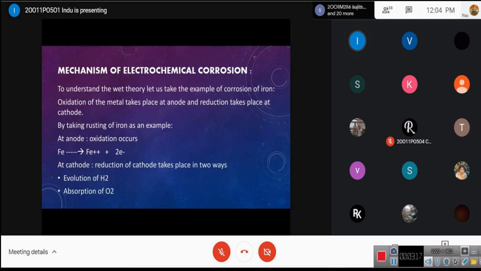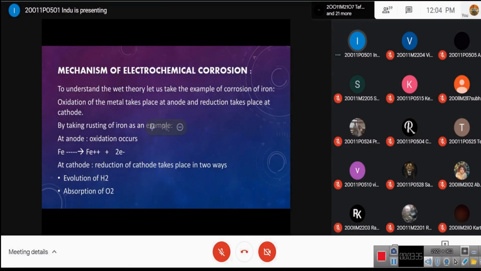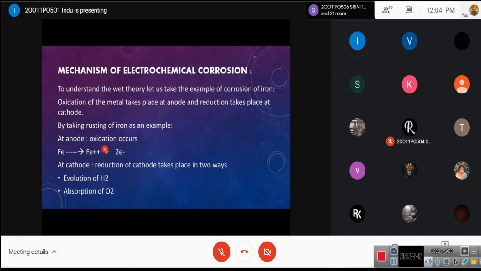So to understand this wet theory, let us take the example of the corrosion of the iron. We know that in a galvanic cell or a concentration cell, at anode oxidation takes place and at cathode reduction takes place. So by taking the rusting of the iron as an example, at anode oxidation takes place. That is, the iron gets dissolved into the ferrous ions, liberating 2 electrons. But at cathode, the reduction takes place in 2 ways. The first case is the evolution of H2, and the second case is the absorption of O2. These are the 2 cases at cathode.